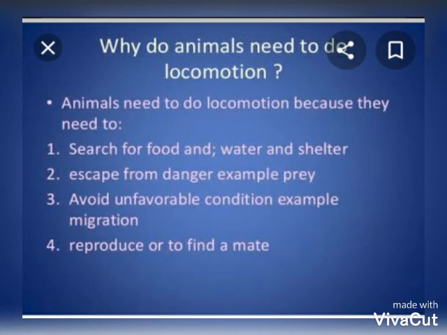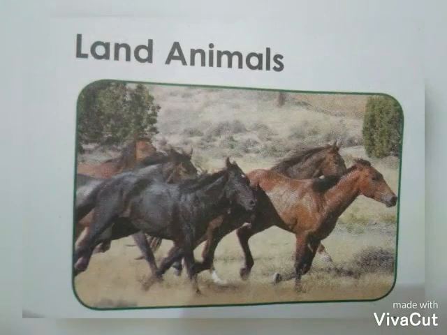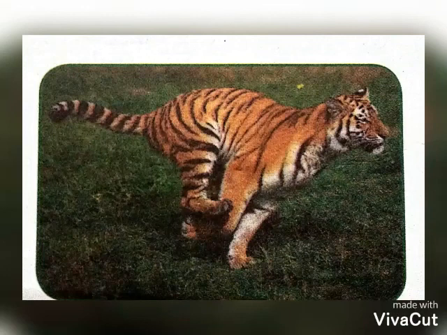Now, as we already know, animals live on land, in air, and in water also. So, they have different habitats. Habitat means homes. Now, if they have different habitats, they have different adaptive features as per their habitat. Animals have unique body organs which help them move.